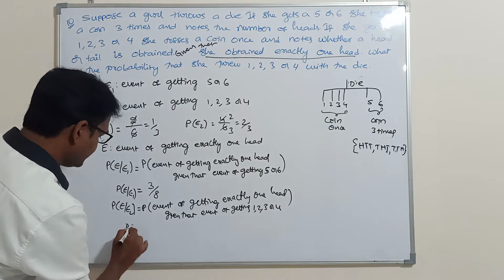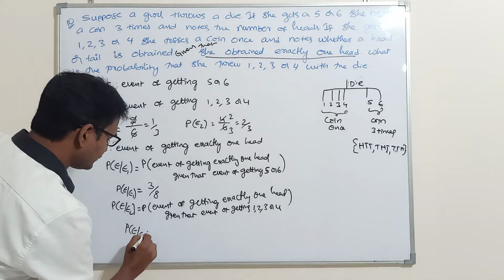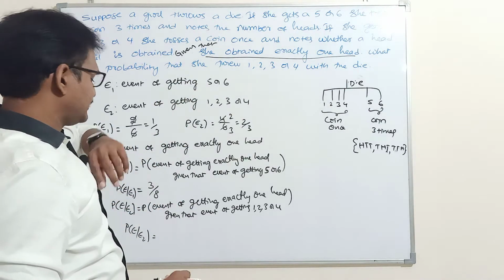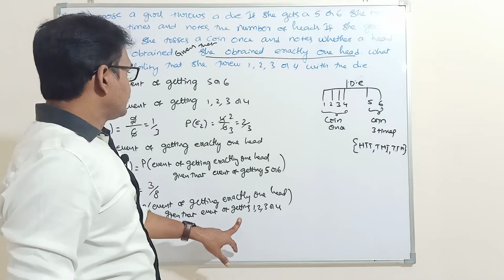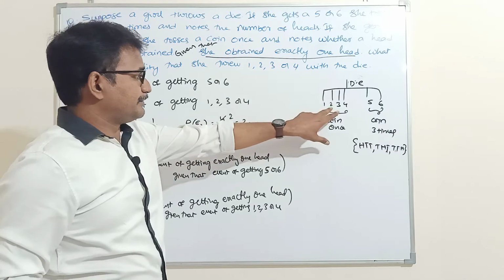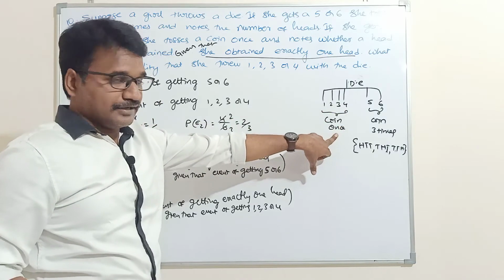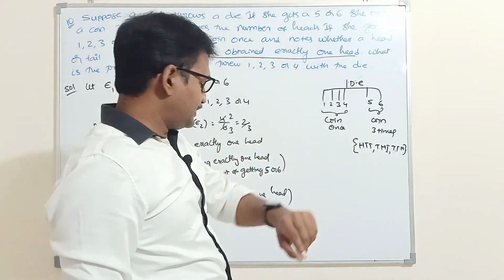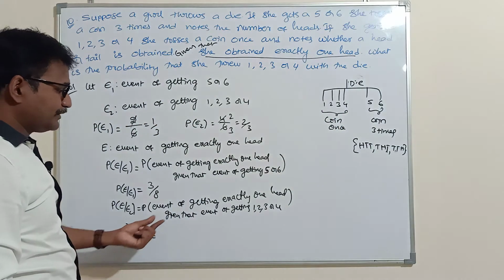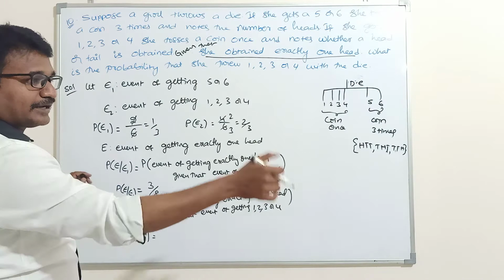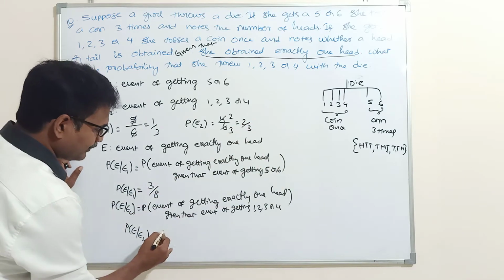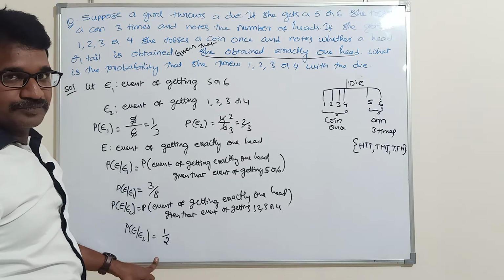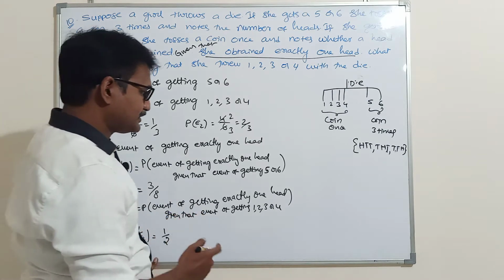So P of E given E2 is equal to the probability of getting exactly one head when the die shows 1, 2, 3, 4. When the die shows 1, 2, 3, 4, the girl is tossing a coin how many times? Only one time. Then what is the probability of getting only one head? When you toss a coin only one time, the probability of getting one head is 1 by 2. Out of 2 sample points, only one chance is there.